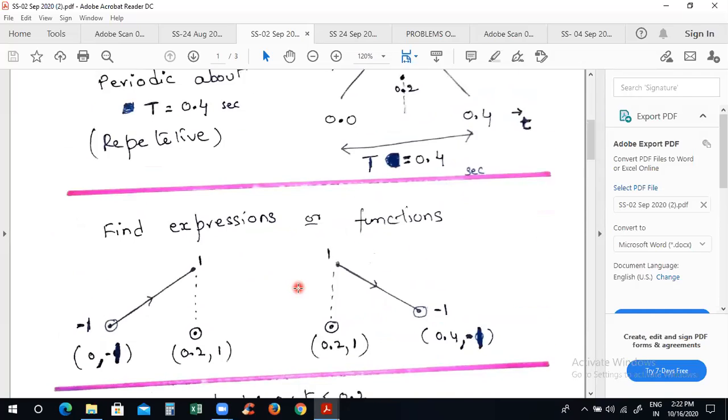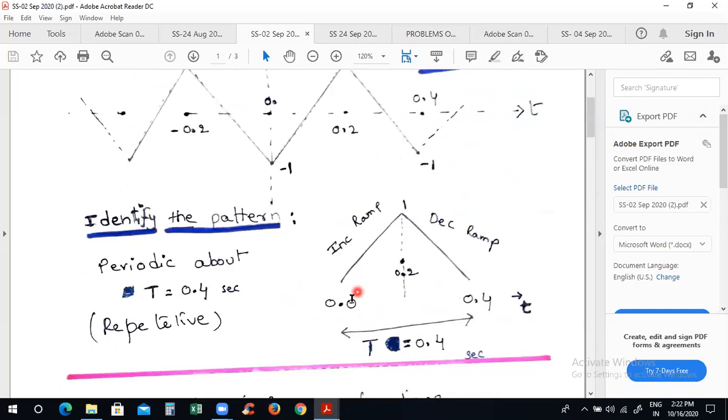Ramp signal, there are two ramp signals. One is the incremental ramp signal, the second one is the decremental ramp signal. You have to find out the first, what should we do? We have to note the time units. One is from 0 to 0.2, the second is from 0.2 to 0.4. So from 0 to 0.2 the slope is 10. That means 10 into t is written. For 0.2 to 0.4 the slope is -10, so -10 into t is written.